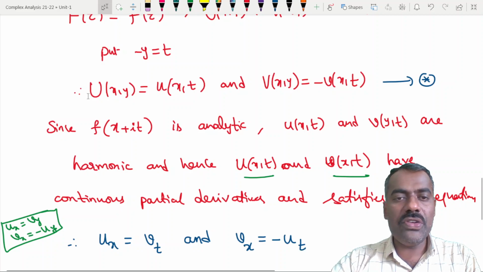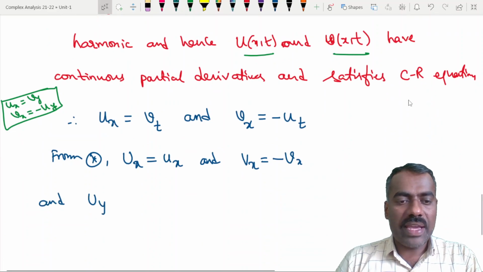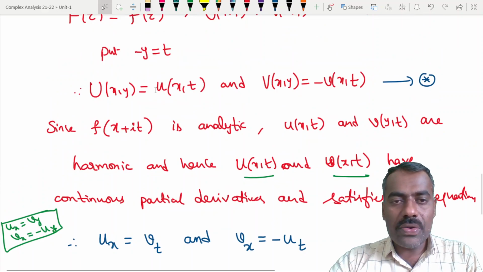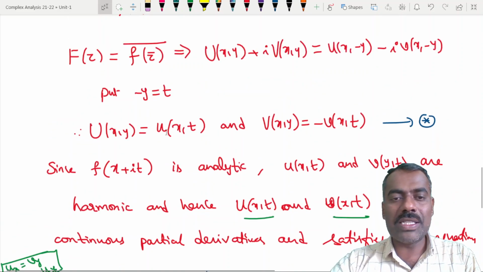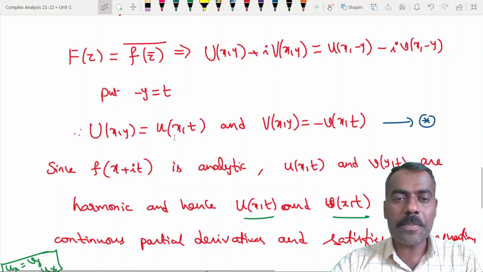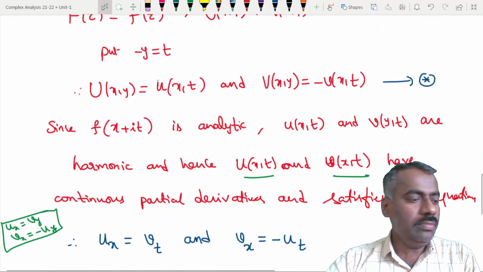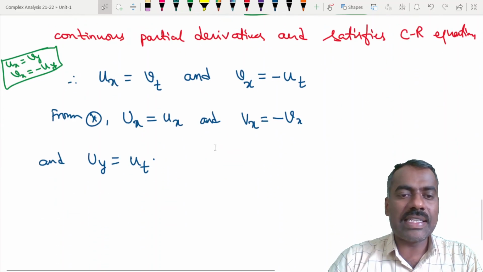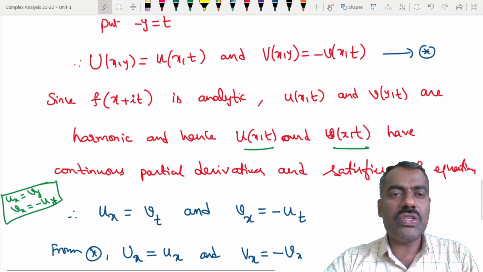V with respect to y and u with respect to y, that we will see. And what is Uy? That means you are differentiating capital U with respect to y. Now small u is a function of x and t, and t is a function of minus y. That means first you have to differentiate this u with respect to t, that you will get by the chain rule, times the derivative of t with respect to y, dt by dy. Is that clear?